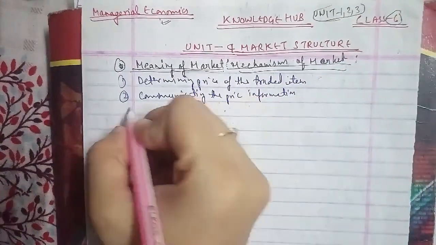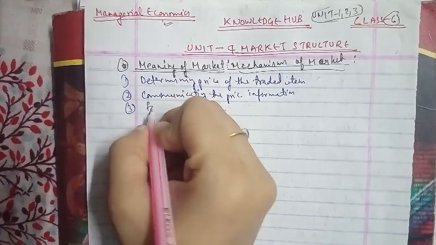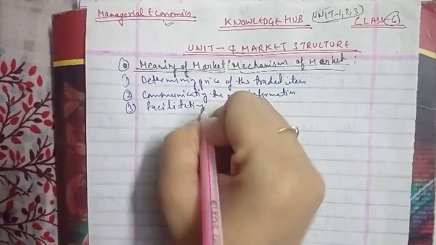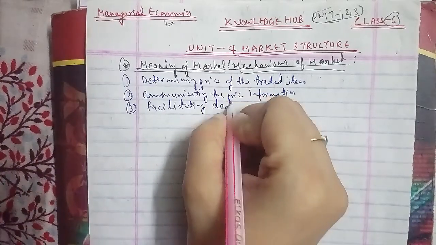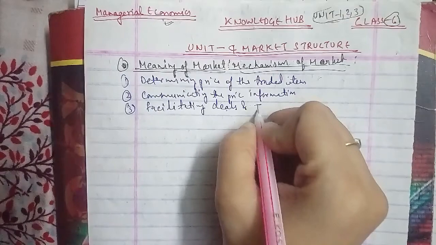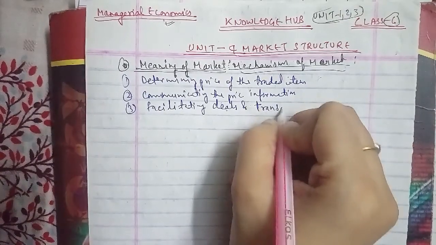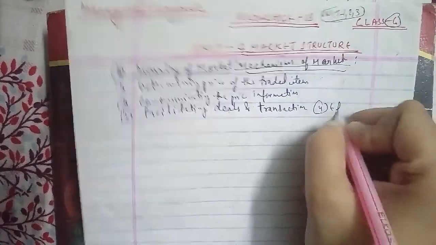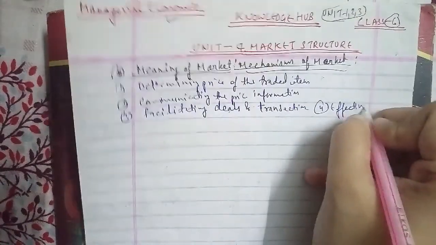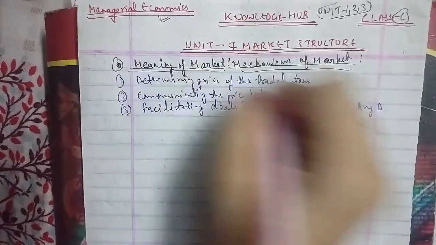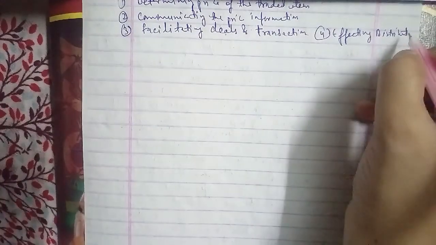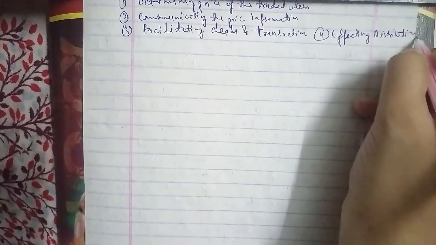The third we have facilitating deals and transactions, and the fourth we have affecting distribution.